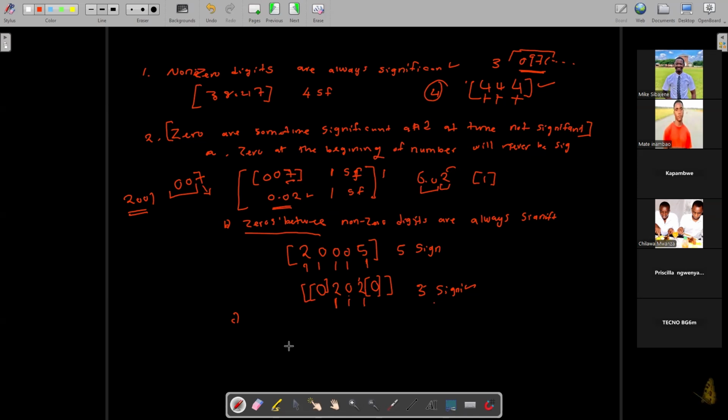So let's look at rule C. Rule C says that zeros at the end of a number that contains a decimal point are always significant.